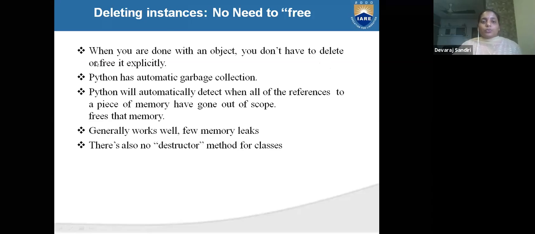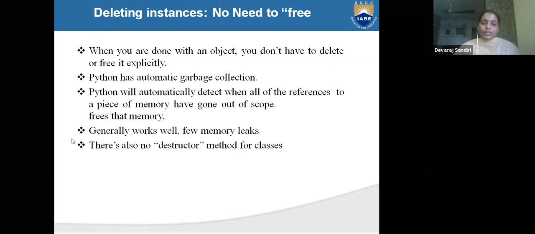Here, deleting and freeing space: how to delete instances? No need to free. When you are done with the object, you don't have to delete or free it explicitly. Python has automatic garbage collection. Python will automatically delete or free that memory when all the references to a piece of memory have gone out of scope, and this generally works well.